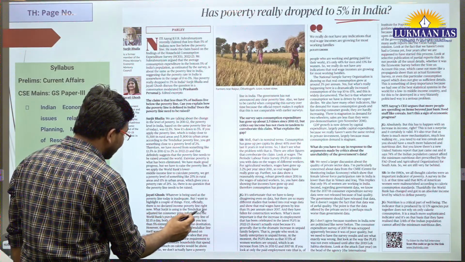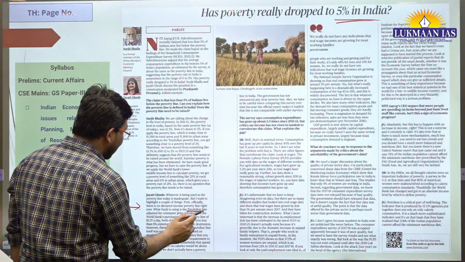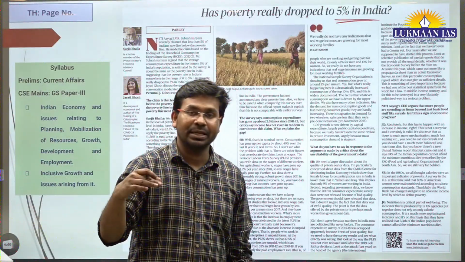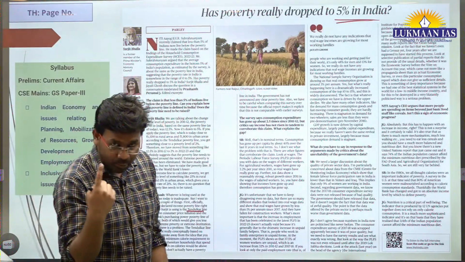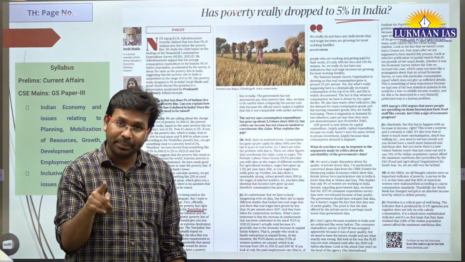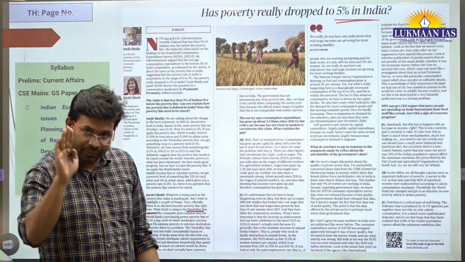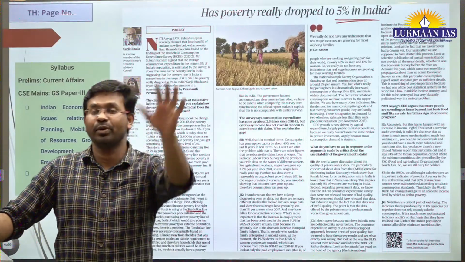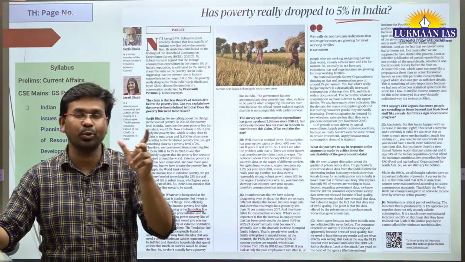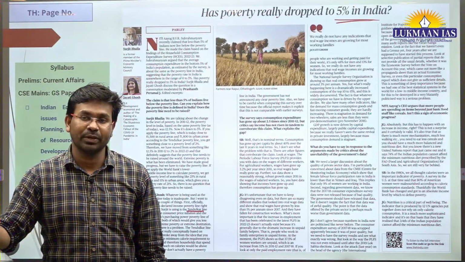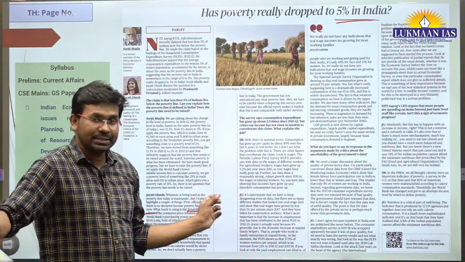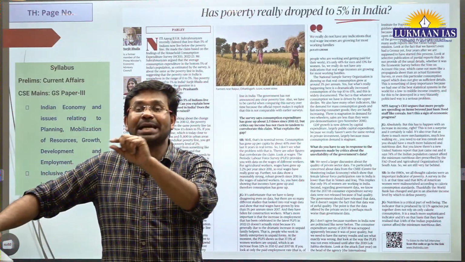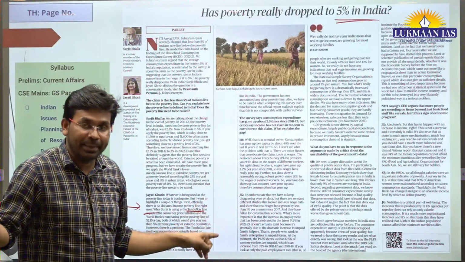That Tendulkar committee has given a poverty line estimation, and it said that if a person is living in urban areas, and if that person spends more than 35 rupees a day, that person is above the poverty line. If that person spends less than 35 rupees a day, he is below the poverty line. Similarly, for rural areas, it was around 28 rupees. Apart from this, the World Bank also has similar data. So as of now, the poverty line is calculated based on the Tendulkar Committee recommendation.